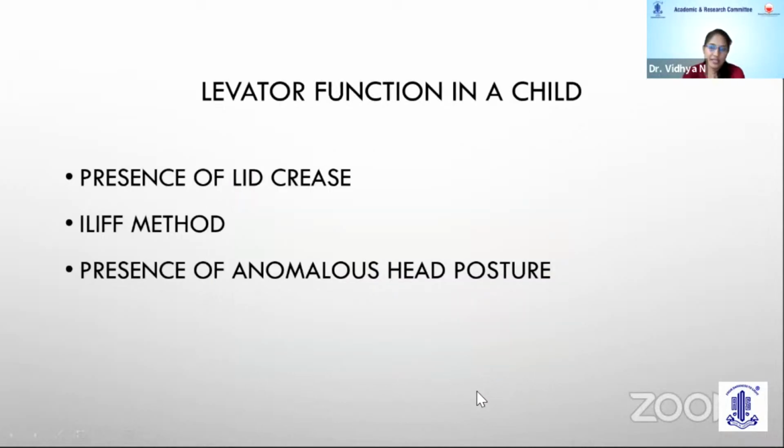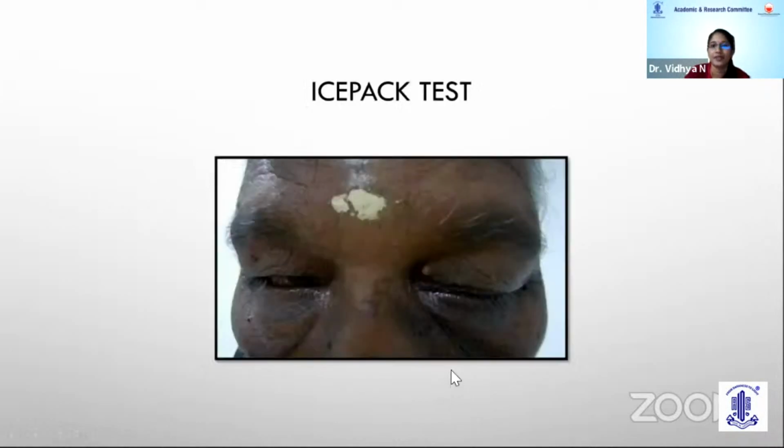Levator function in a child is very difficult to measure. The indirect clue would be the presence of lid crease, which says that there is an adequate amount of levator function. In other words, presence of anomalous head posture again points out that it can be associated with poor levator function in a child.